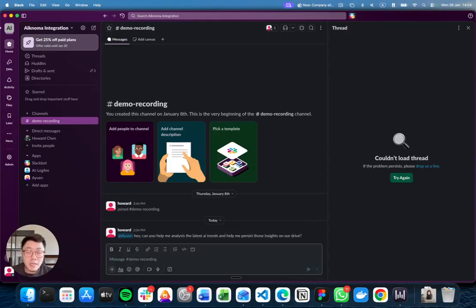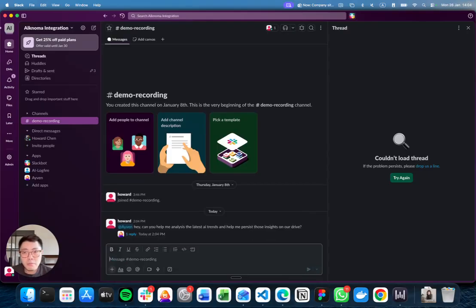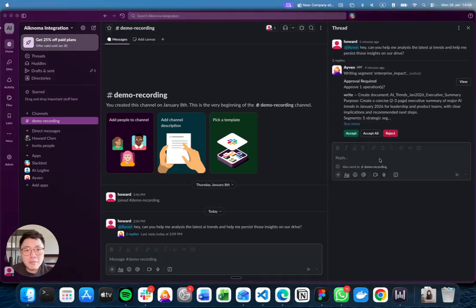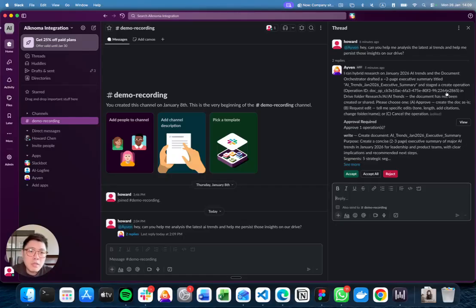So what the agent, Ayven herself, is going to be able to do after you've given it the prompt is to really quickly search the internet, and then based on this request, figure out what it is supposed to do. And then we're just going to fast forward. So now, as you can see from the screen, Ayven has completed the task. It has actually done its research and then also attempted to write that document for you.